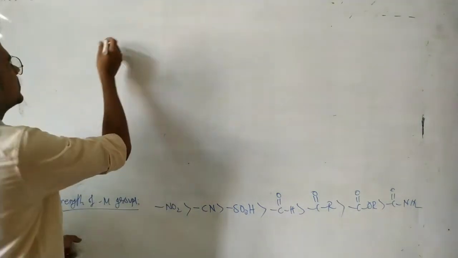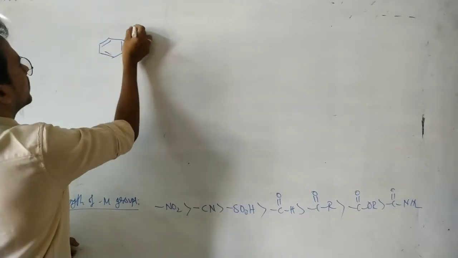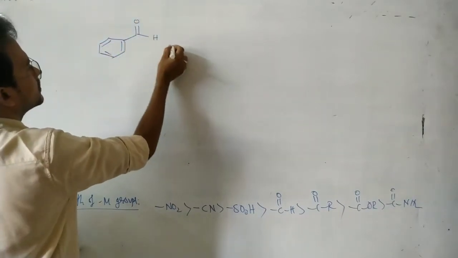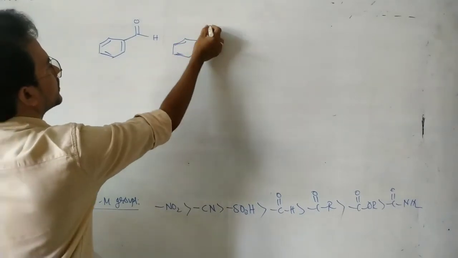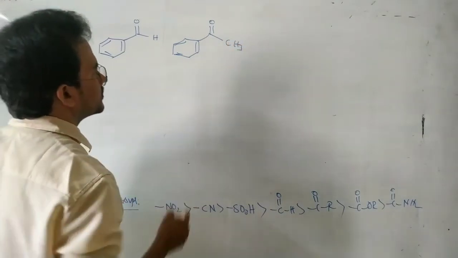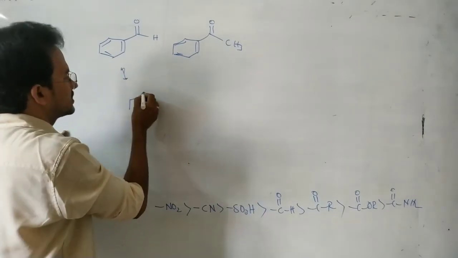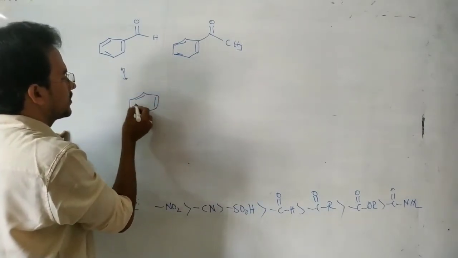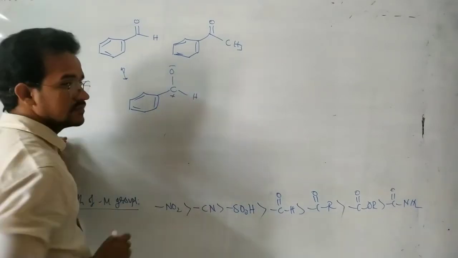Okay, see. So generally here, this aldehyde group, and here for suppose a ketone group. In this case actually we can write the structure like C=O, here O minus, here plus, here H.